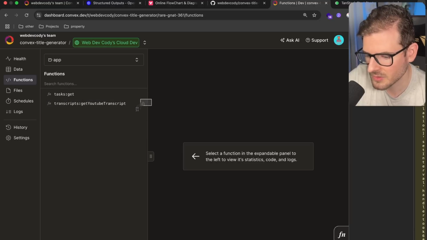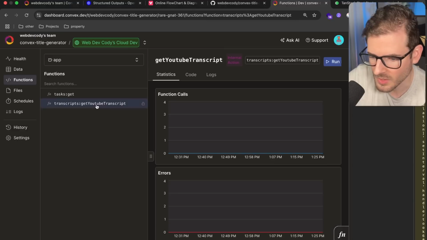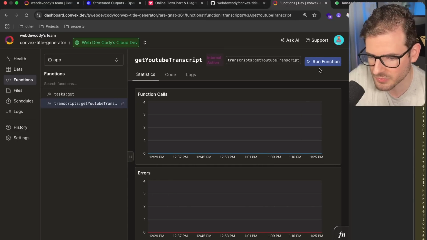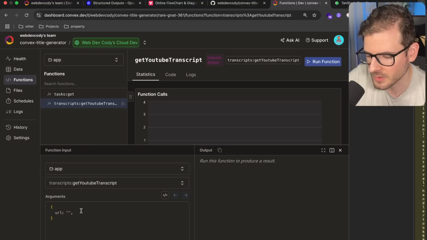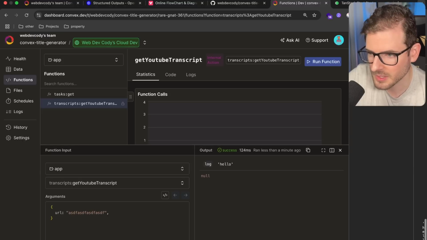And I do want to point out there's a lock icon. Again, this is so that you know this is a private internal action and not something that can be invoked from the front end or your UI or whatever. So click on this. We can actually just run it. So let's just go ahead and click run. We can give it whatever URL that we want. We're not really doing real validation yet. So I'll click run.